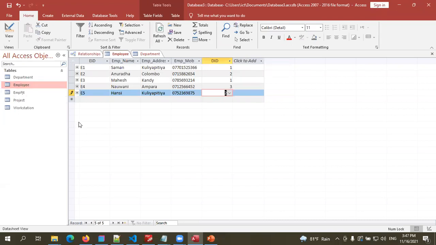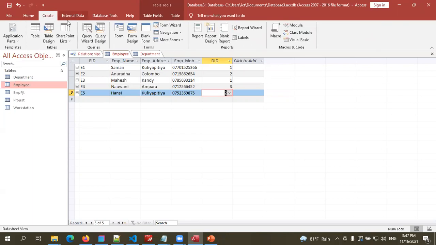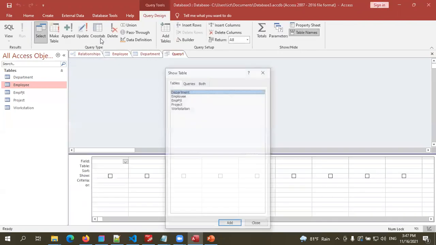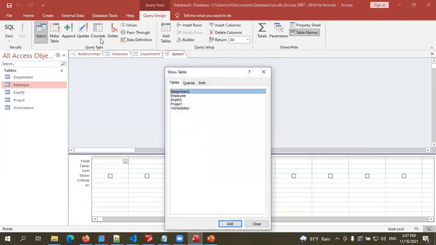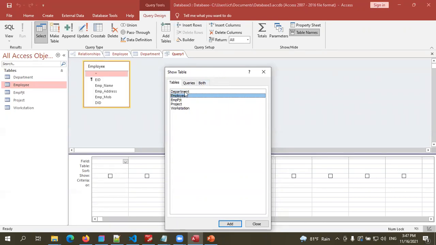Okay, children. So now for the example, we're going to create a query. You can go to create, query wizard and query design. Normally my recommendation is to use query design. Now I am going to create a table which has the employee name and the department. Employee name is in the employee table. Department name is in the department table.